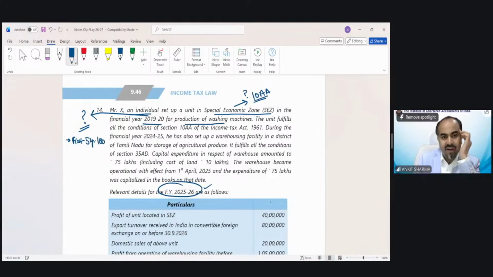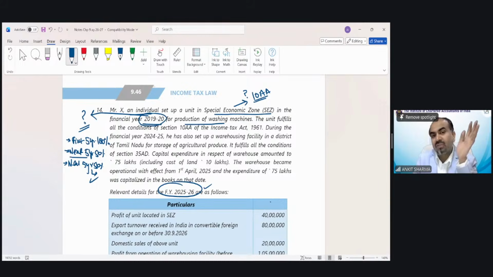the benefit is 100%. And for the next 5 years, the benefit is 50%. And for the next 5 years, the benefit is 50%, but upon certain conditions being fulfilled. Because 5 years from the start have passed, and we are in 25-26, we are on this part of the exemption. So we can claim the section 10AA 50% advantage in this case.